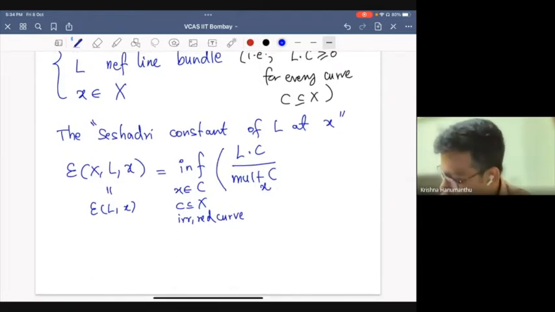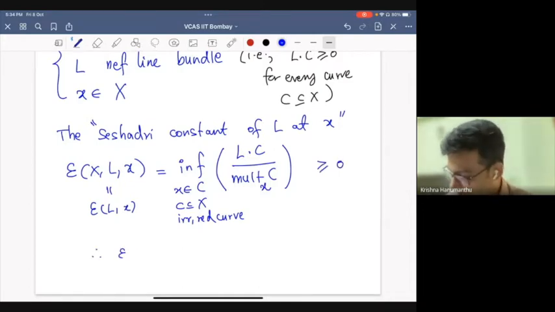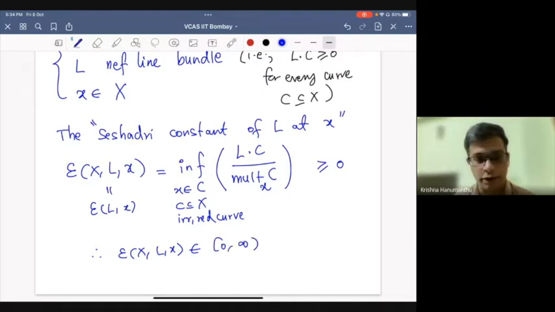You take the infimum. Because of the nef assumption, these are all non-negative rational numbers, and we take the infimum. So this is a non-negative real number, epsilon(L, x), potentially 0.